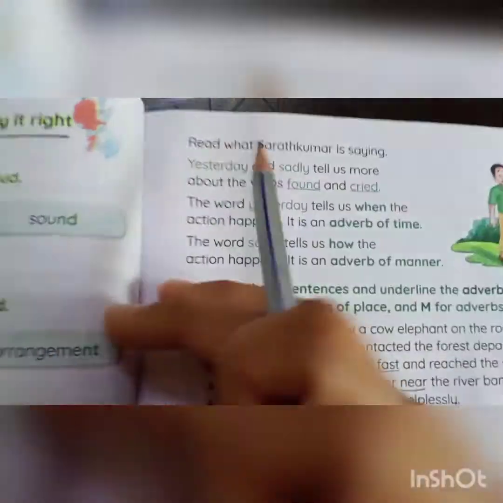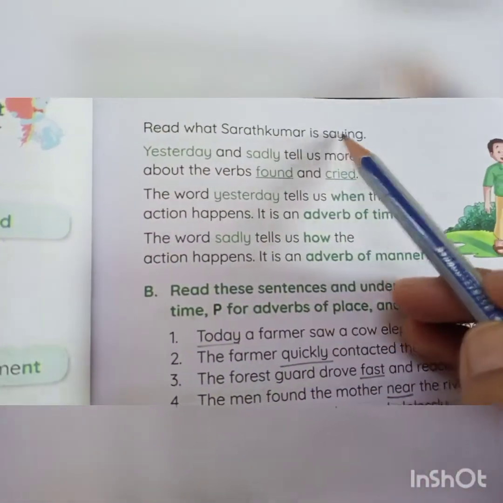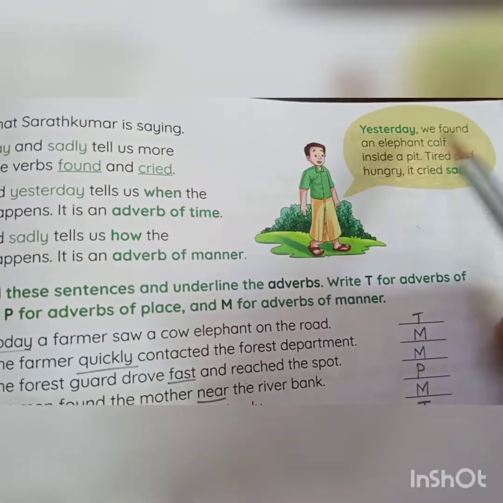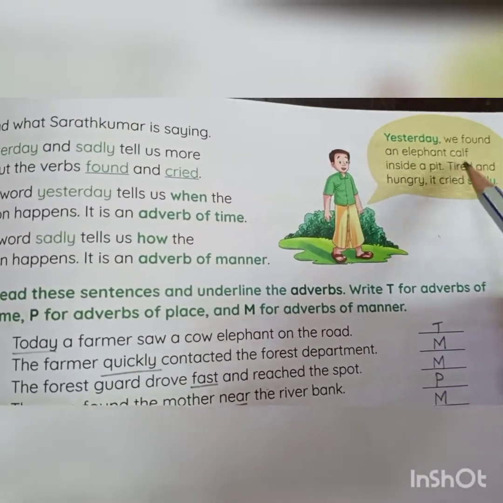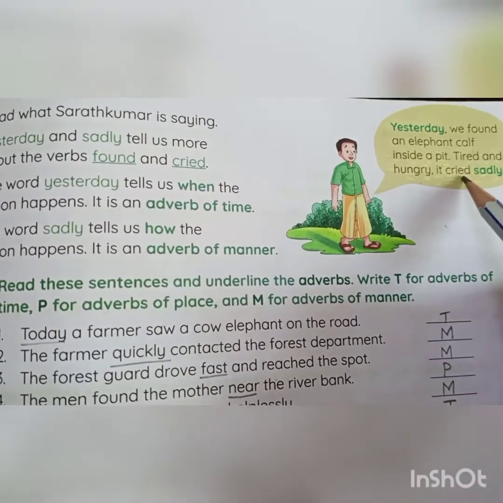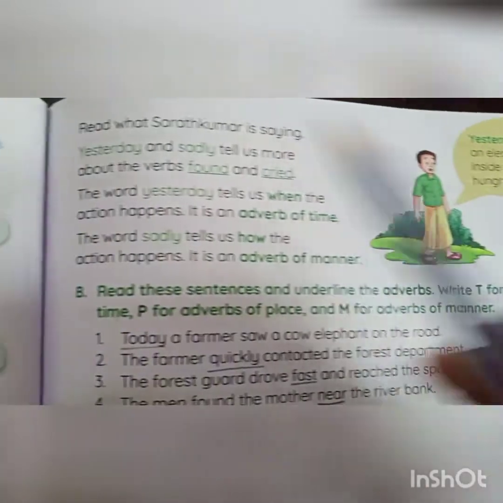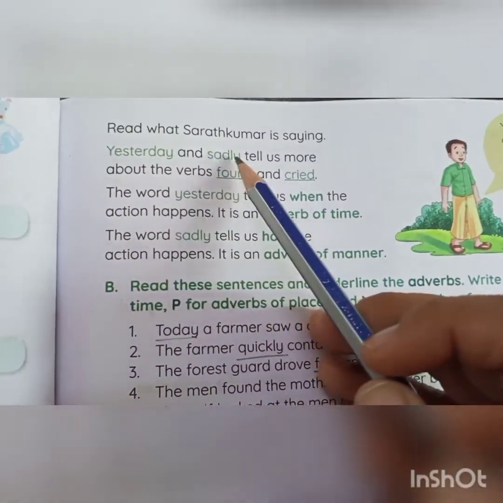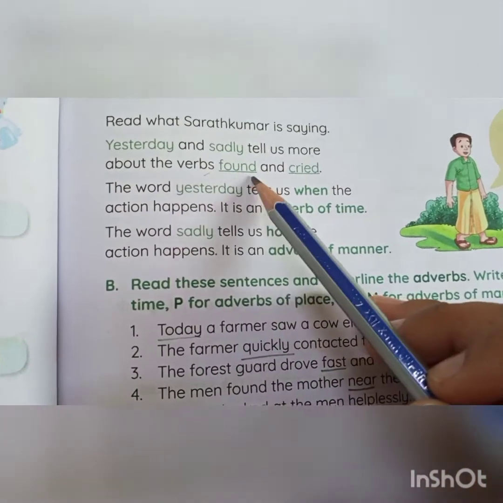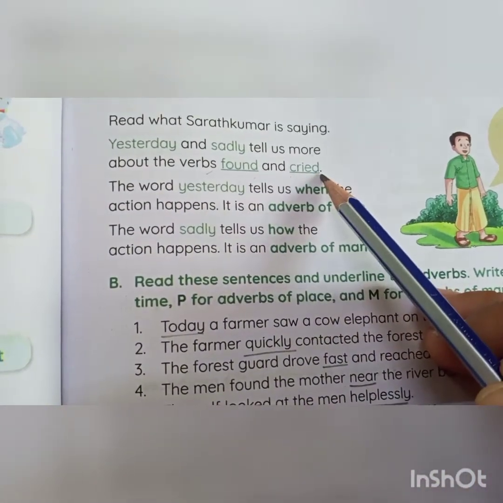Come to page number 89, children. Read what Sarath Kumar is saying. Here you can see in the picture Sarath Kumar. What is he saying? Yesterday we found an elephant calf inside a pit. Tired and hungry, it cried sadly. Yesterday and sadly tell us more about the verbs found and cried.